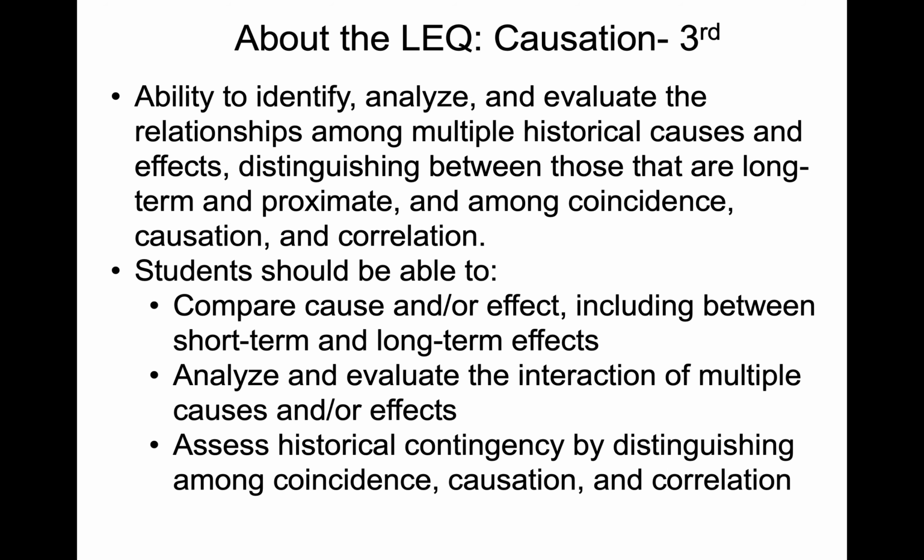The last skill, and this is a skill that we have been really emphasizing in our class, is causation. This is the ability to identify, analyze, and evaluate the relationships among multiple historical causes and effects, distinguishing between those of long-term and proximate, and among coincidence, causation, and correlation. So students should be able to compare cause and or effect, including between short-term and long-term effects, and short-term and long-term causes. Analyze and evaluate the interaction of multiple causes and or effects, and assess historical contingency by distinguishing among coincidence, causation, and correlation.